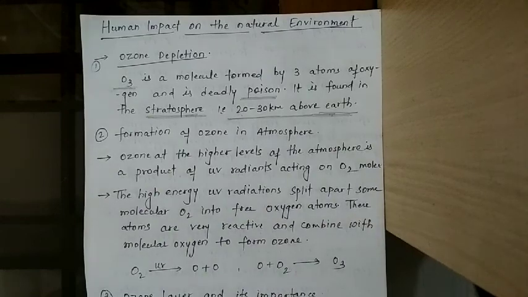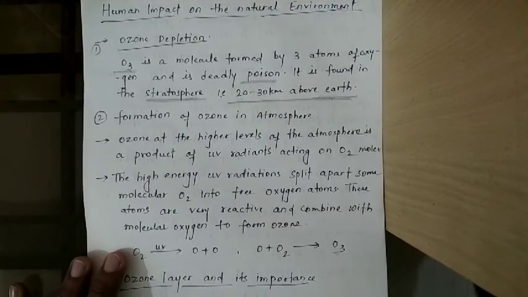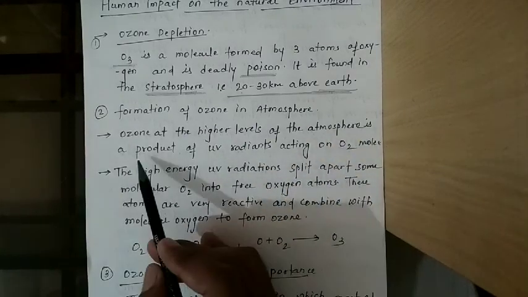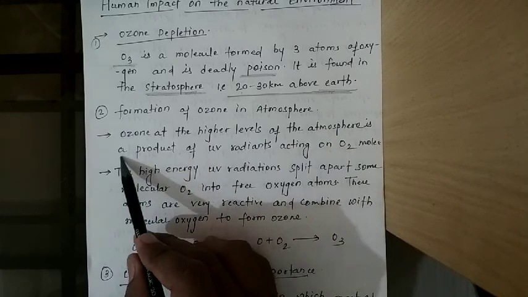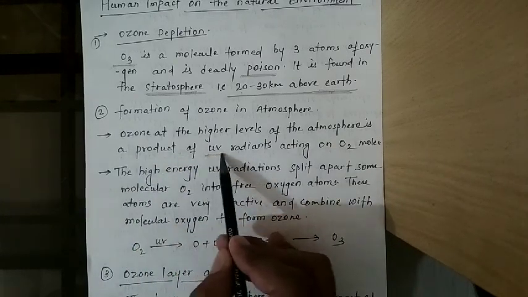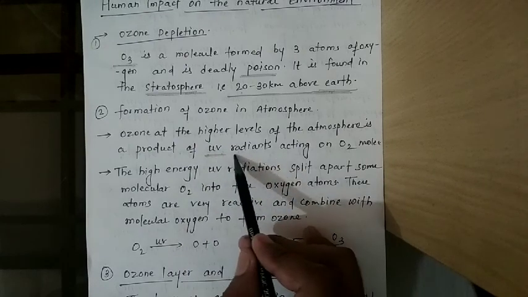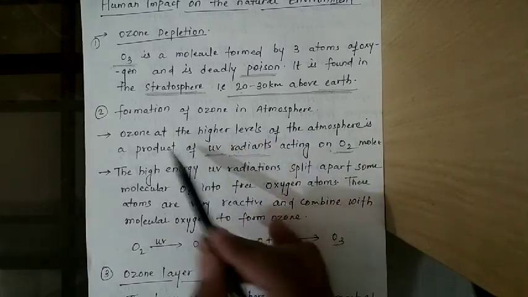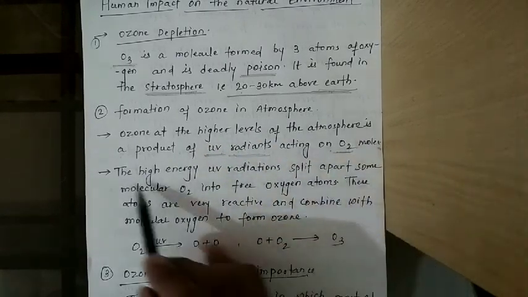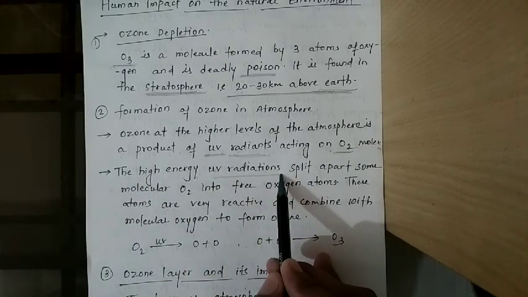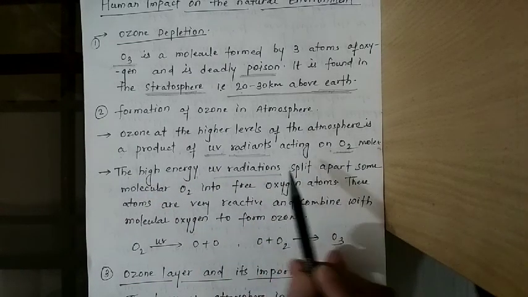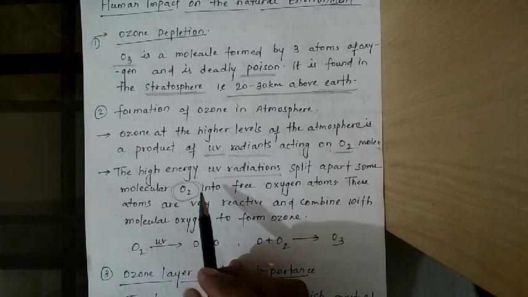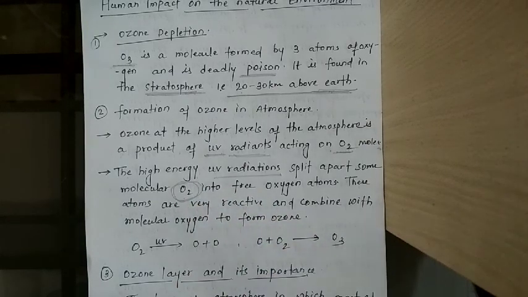Formation of ozone in the atmosphere. How does the formation of ozone take place in our atmosphere? You know, ozone at the higher levels of the atmosphere is a product of UV radiation acting on O2. So mostly UV radiation acts on O2 molecules. The high-energy UV radiations split apart the molecular oxygen into free oxygen.